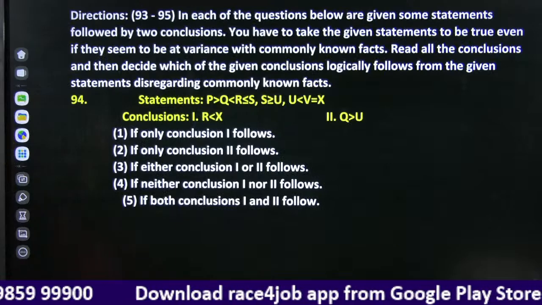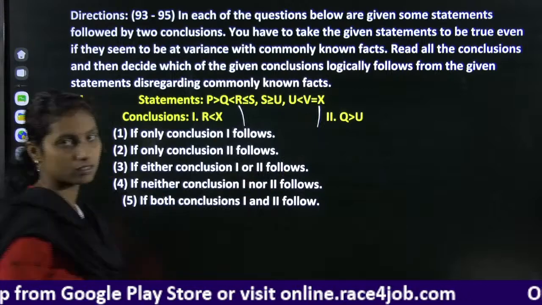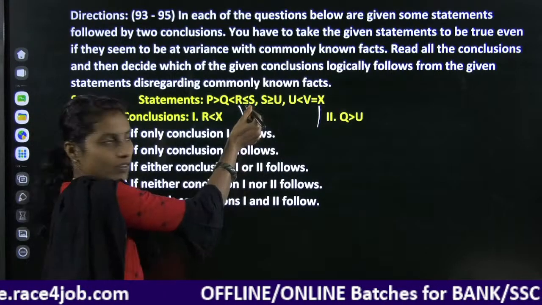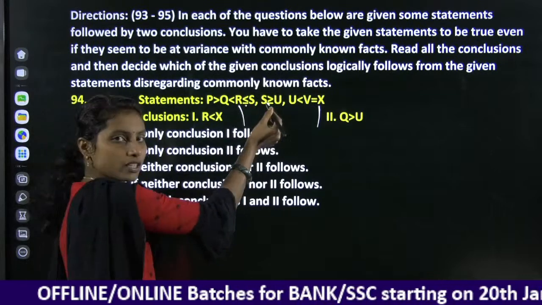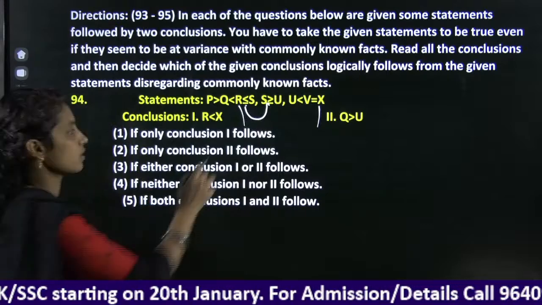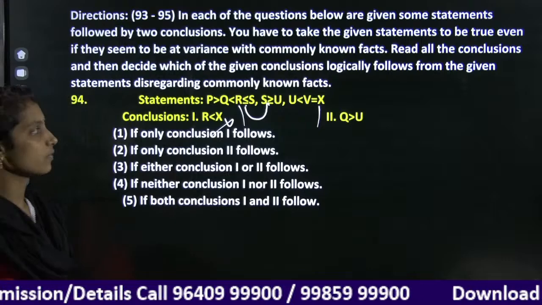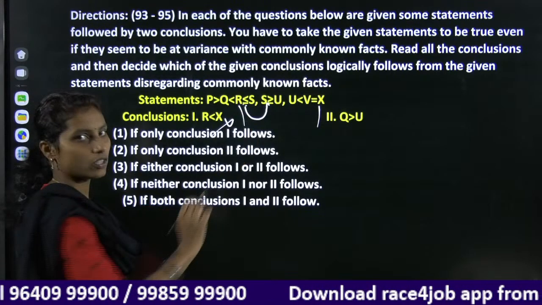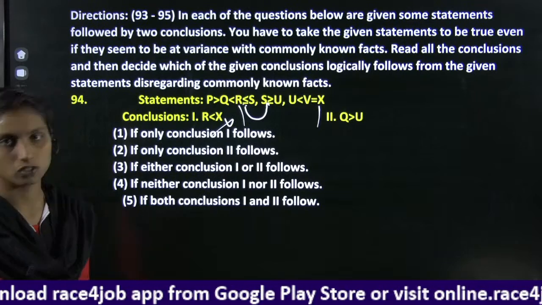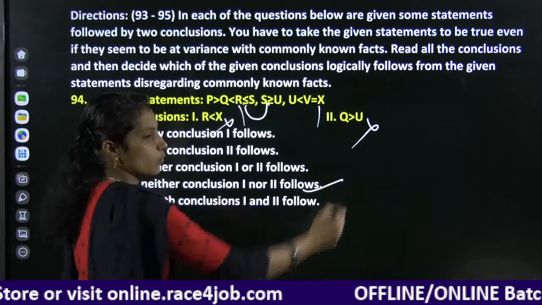R-X combination. R-X combination means R is in the first statement, X is in the third statement. When you check here, R to S relation is less than or equal. S to U relation is greater than or equal. Two different relations. You cannot find the relation. First one is a false conclusion. When it comes to the second one, the same. Again R S combination has a common relation. S is common between U and Q and U. Common relation is also not possible, and our answer here is neither one nor two follows.